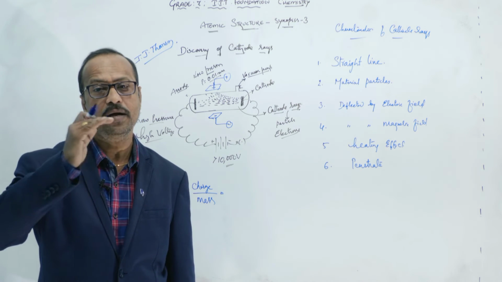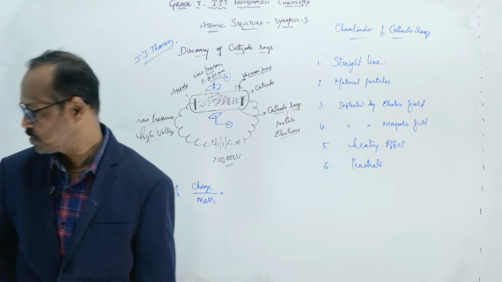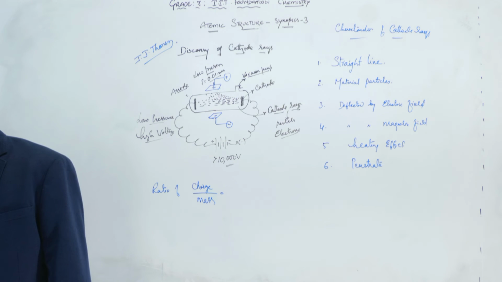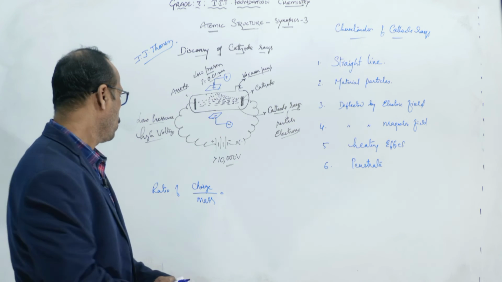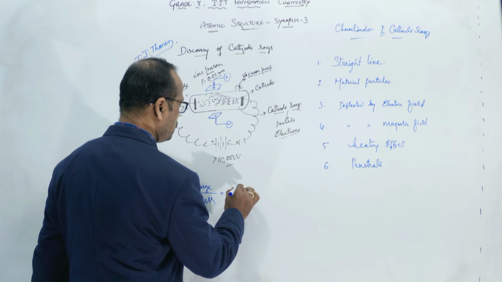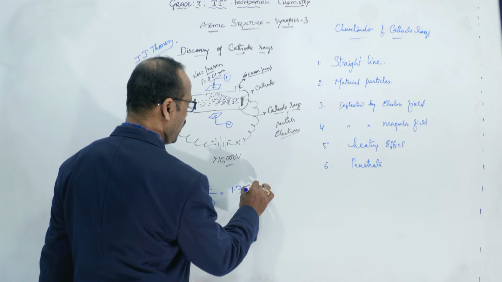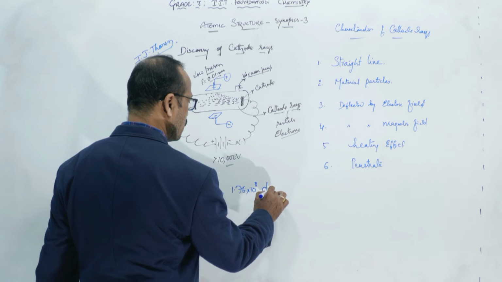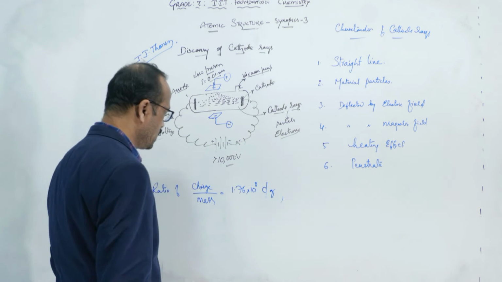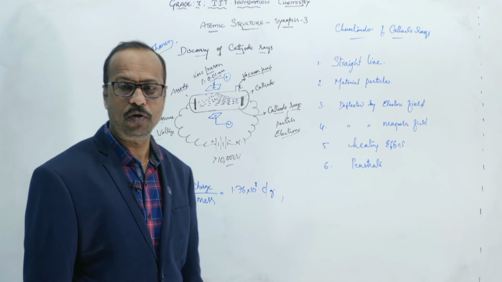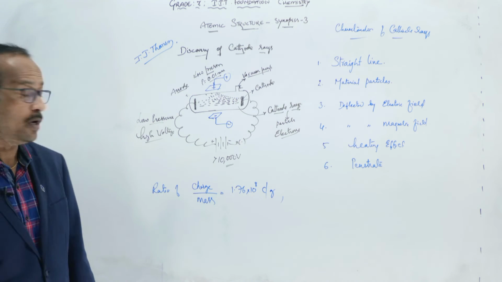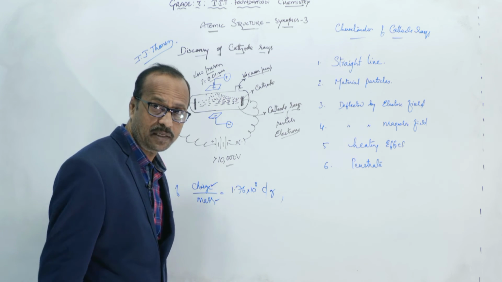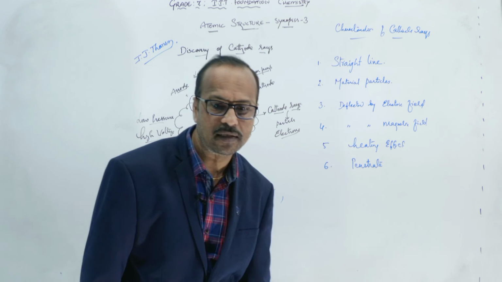Charge by mass. That's called charge to mass, and it was found to be 1.76 into 10 to the power of 8 coulombs per gram. This was the ratio of charge to mass found by J.J. Thomson. Individually, he was not able to calculate the charge or the mass, but the charge to mass ratio he calculated.